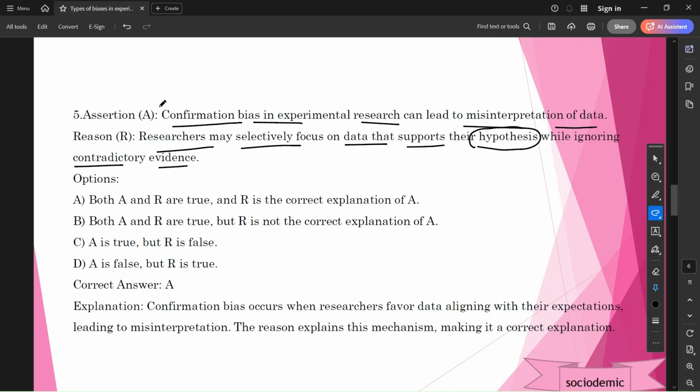Friends, what is confirmation bias? We already discussed it. Confirmation bias is nothing but the belief, the opinion of the researcher.